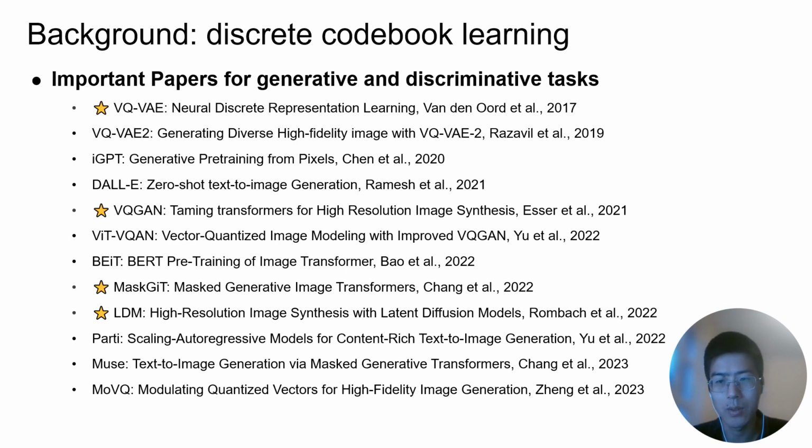VQVAE is a pioneer work that introduced vector quantization into deep learning and applied it for image and video generation. VQGAN then combines the codebook learning with a transformer for multiple applications. The latest MaskGIT and the latent diffusion model are excellent works to improve the generation quality using different methods for distribution estimation.